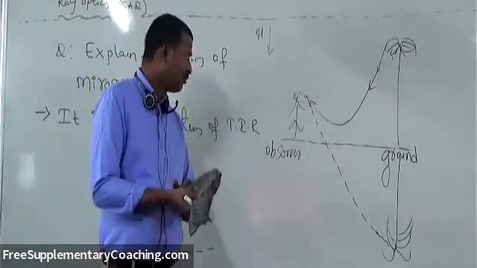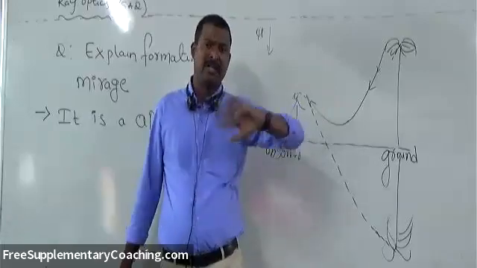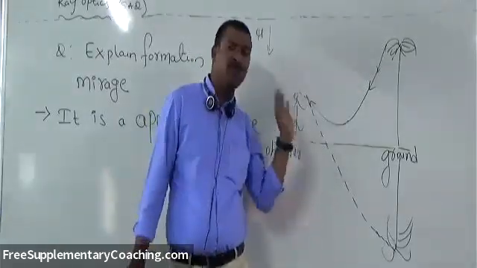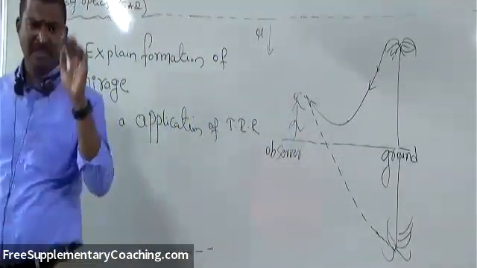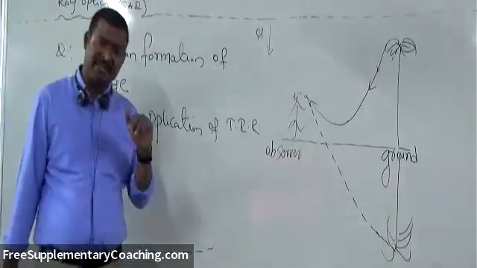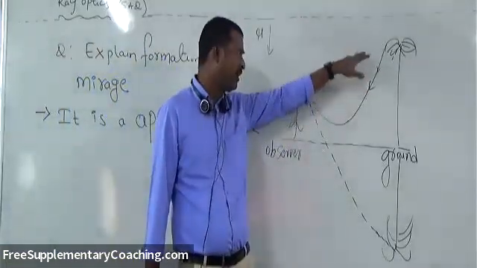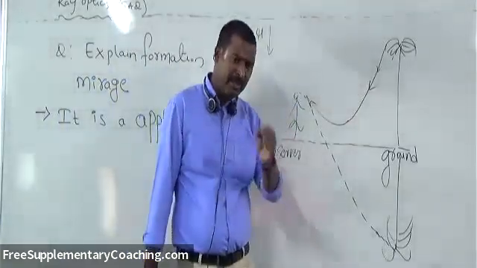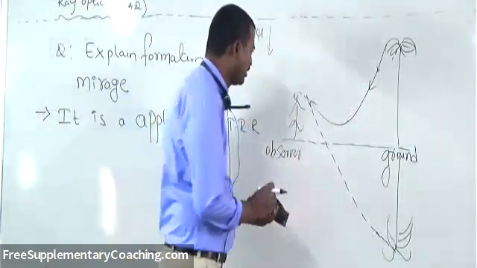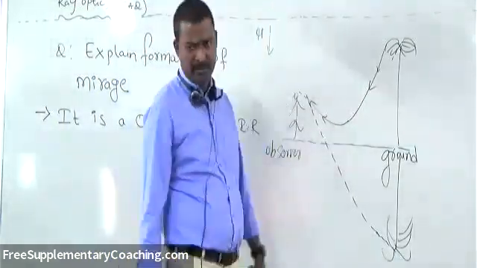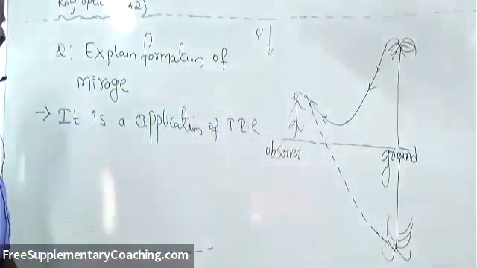Clear now? So simple. Whenever light comes from a tall object like a tree, it moves from a higher level to a lower level, which has continuously decreasing refractive index, so that light rays move from denser to rarer continuously, and at a certain point total internal reflection will take place. Correct? So that we call mirage formation. So what do we have to write here?